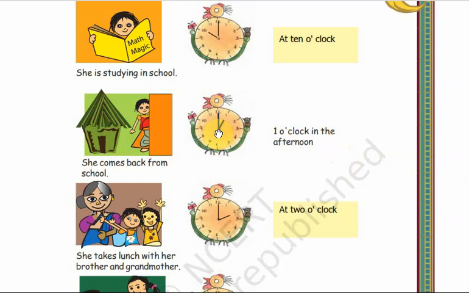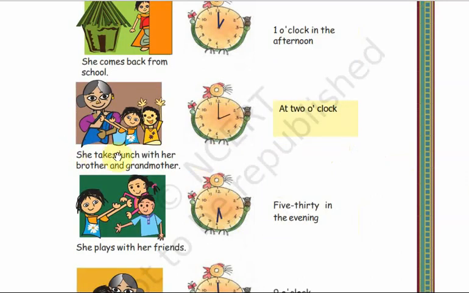You have to draw the needles in the clock. Next one, she takes lunch with her brother and grandmother. So after returning from school, she will have her lunch. With whom? She has her lunch with her grandmother and brother. By what time? You can see in the clock what is the time given. The small needle is at 2 and the big one at 12.